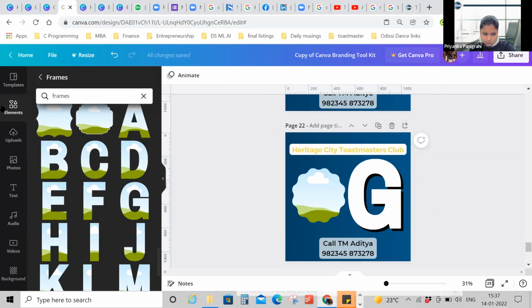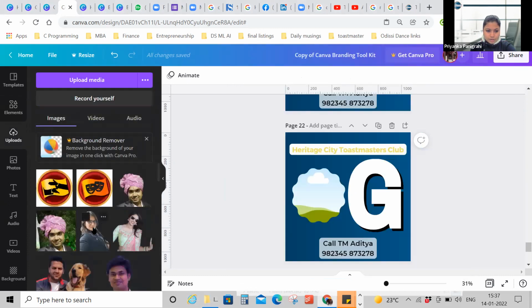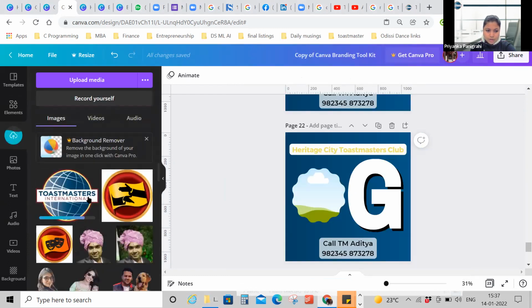That brings us to the logo. If you want the logo also, you can do that with the logo. I hope that is clear. For example, I have frames open. Now I want to put the Toastmasters logo in here. So I'll just drop it here. It will automatically go. I don't need to open the uploads every time I want to upload something.